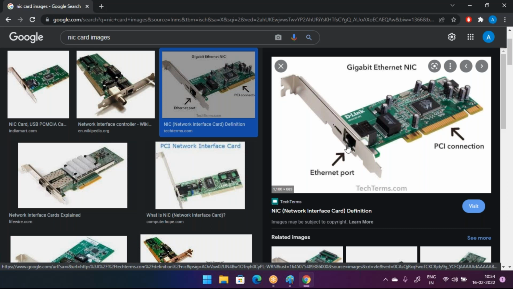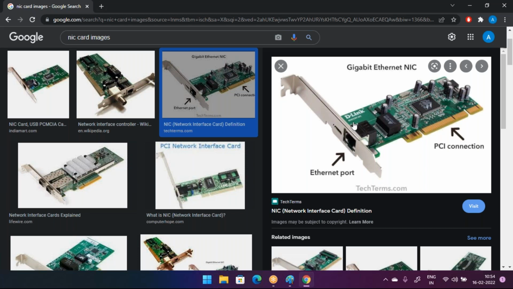All NIC cards will have one port. That port is called an Ethernet port, or a LAN port, or an RJ45 port as well. If you say RJ45 port, LAN port or Ethernet port, all these things are the same.